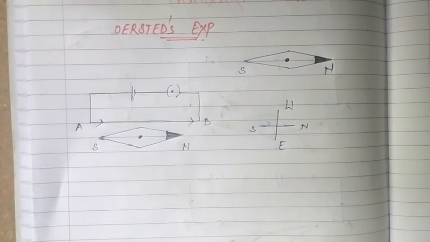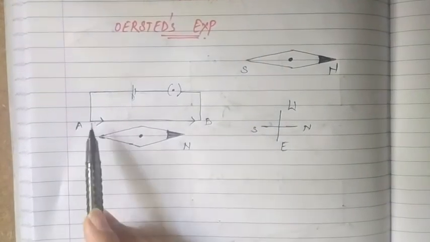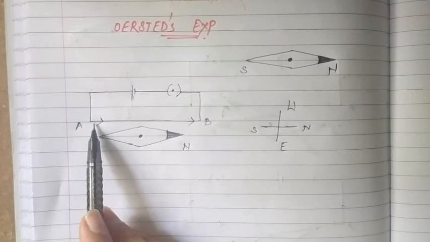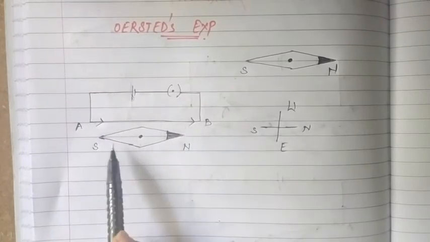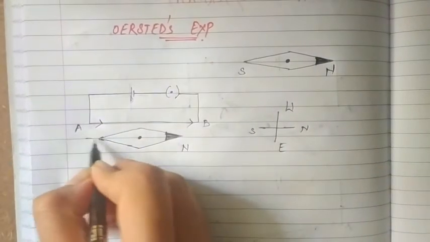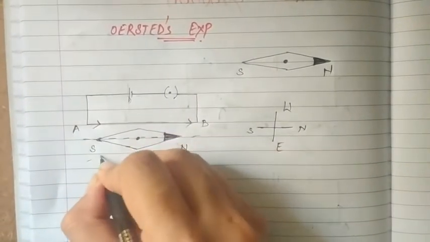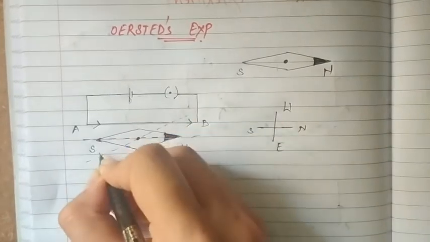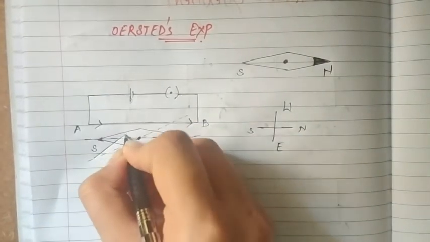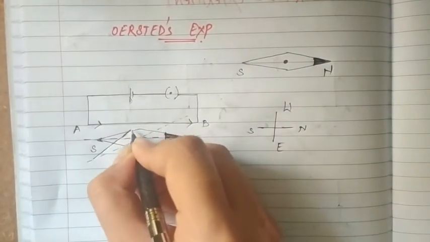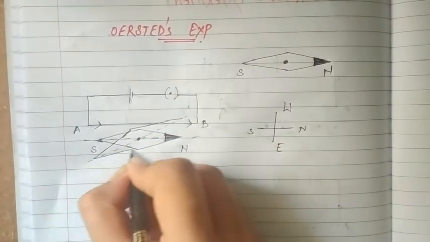So उन्होंने क्या observe किया, that अगर आपका current flow हो रहा है circuit में या wire AB में from south to north, then this needle gets deflected towards the west, means like this along this axis. So this is the new position of the needle.